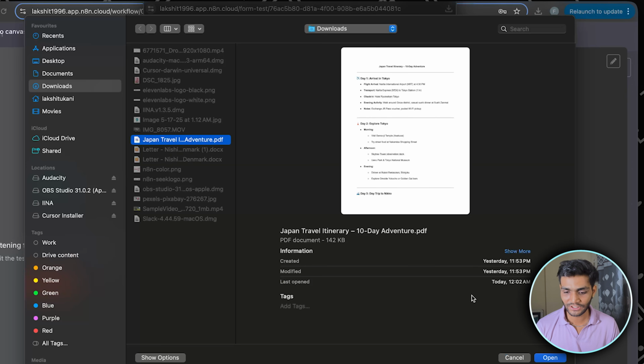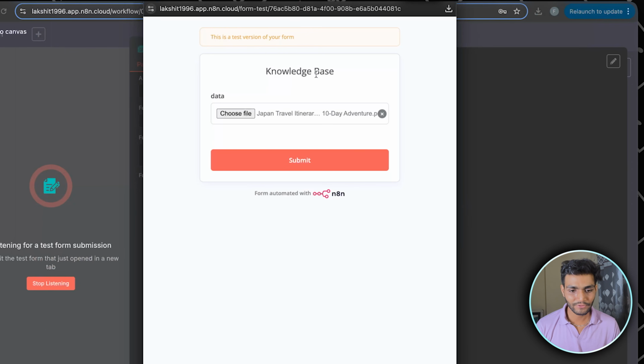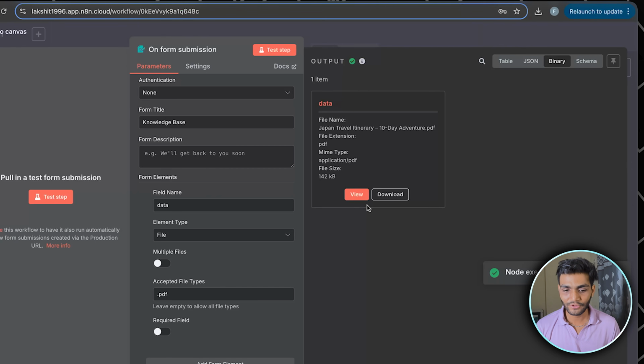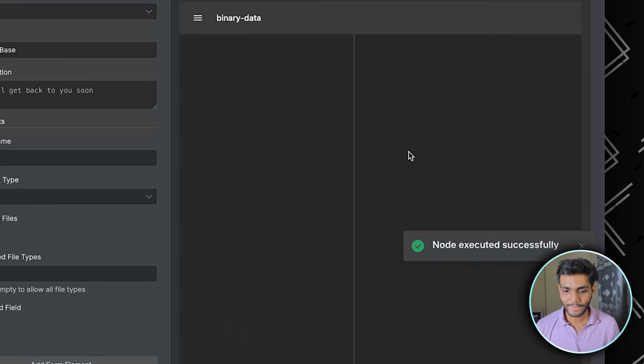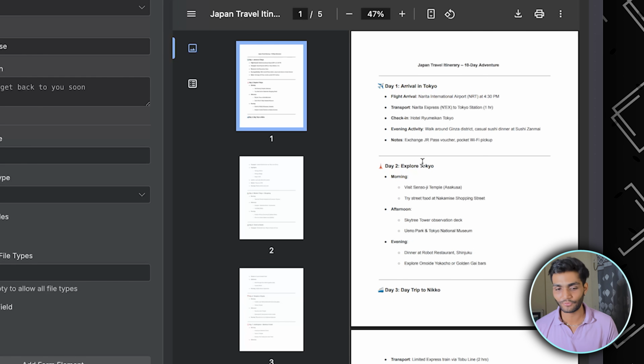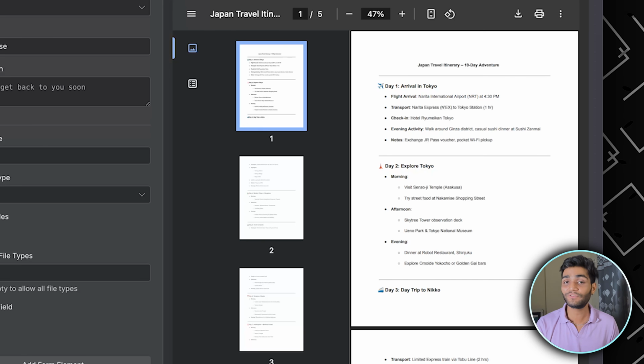Let's take this file, open, and we can see our title is there, data is there, the file is there. If you submit it over here, we can see we have got the data. If you view it, we can see we have our Japan itinerary over here. That's working perfectly fine. So now once we have got the data over here, it's kind of in binary format.